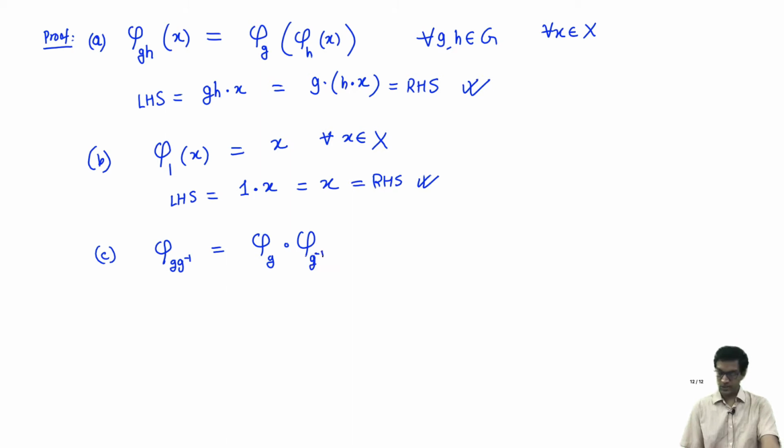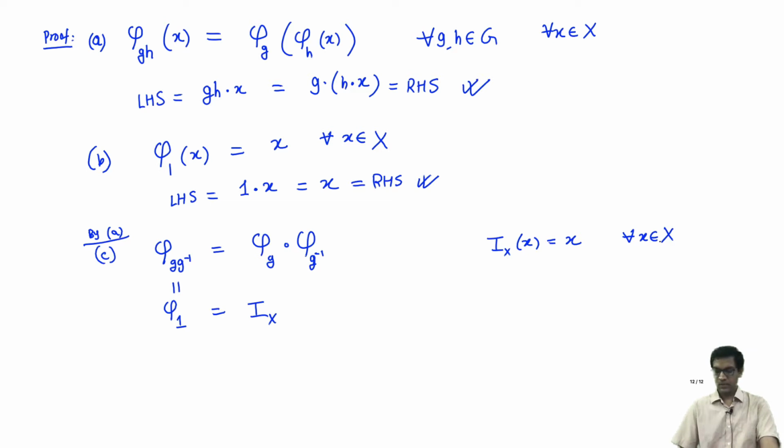This is by A, the special case in which I take h equals g inverse. But observe that this is just phi sub the identity, and part B says that this is just the identity map of X. The identity of X is just the map which sends x to x for all x in X. This is an element of Perm X. It's a map from X to X.